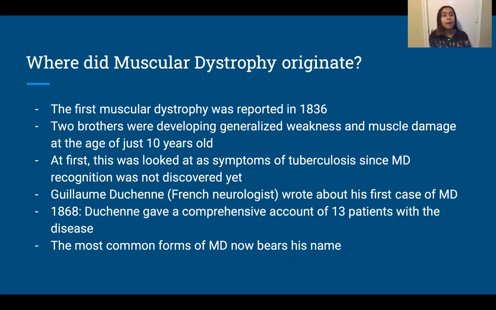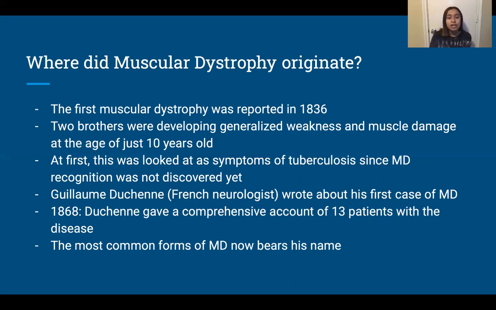So first we're going to talk about where muscular dystrophy originated. Well, the first case was reported in 1836, where two brothers were developing generalized weakness and muscle damage at the age of just 10 years old. At first, this was looked at as symptoms of tuberculosis since MD was not discovered yet.